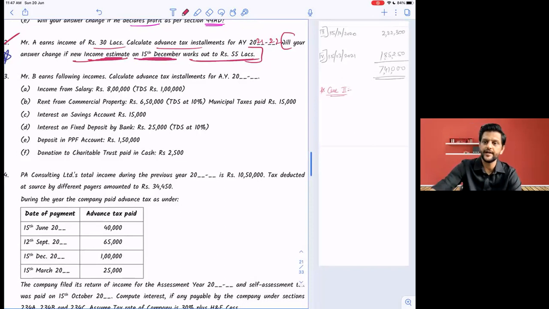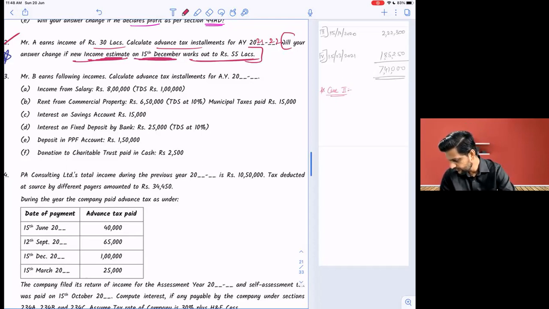But after some details came out, it was understood that total income for the year is not 30 lakhs, but 55 lakhs. But this was realized when? 15th December. This is an important concept. Pay attention. This was realized on 15th December, which means advance tax installments number 1 and 2, that is June and September, were calculated and paid on which basis? 30 lakhs or 55 lakhs?